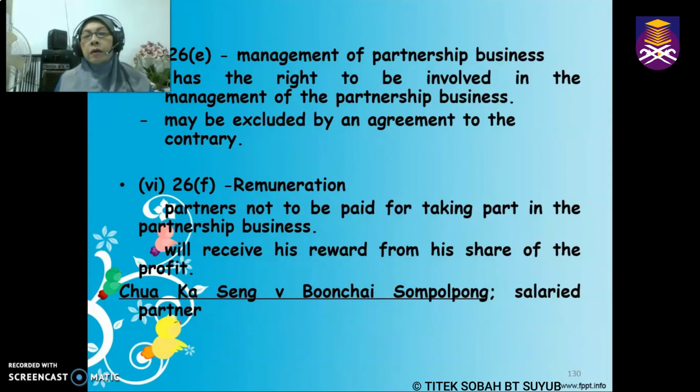So in the case of Chua Kan Seng versus Boon Chai Sampopong, which I have highlighted to you earlier, this involves a salary partner, and the court held that a salary partner actually is not a partner, because partners are not supposed to receive salary. They are supposed to share the risk. They are supposed to share equal losses and equal profit.